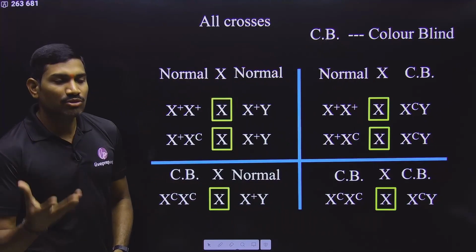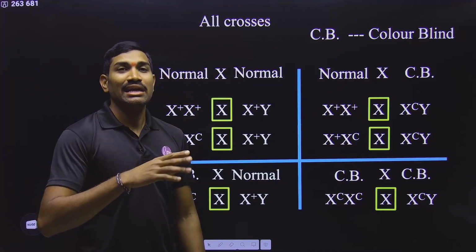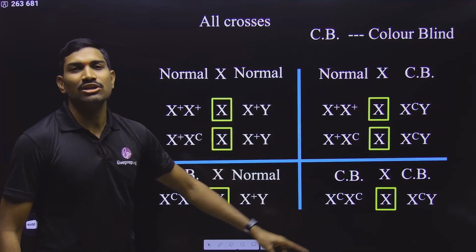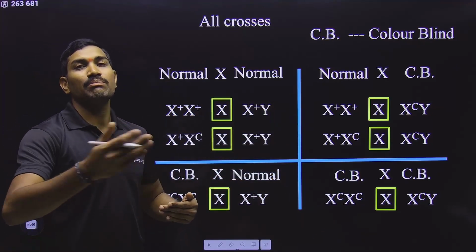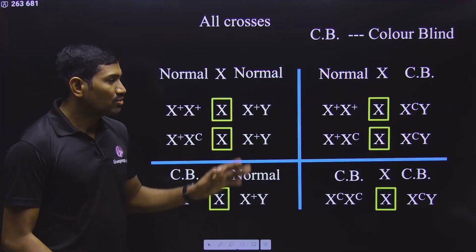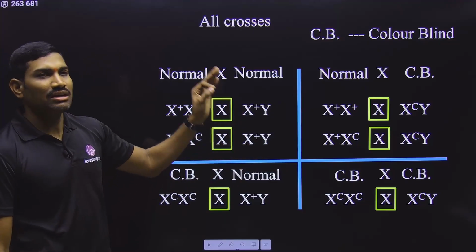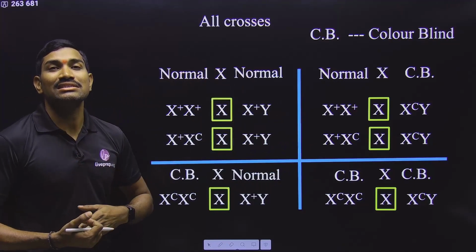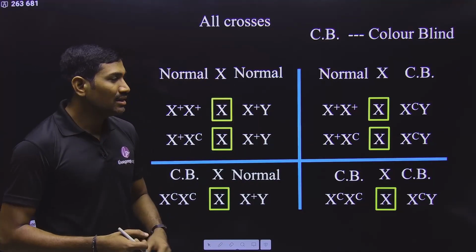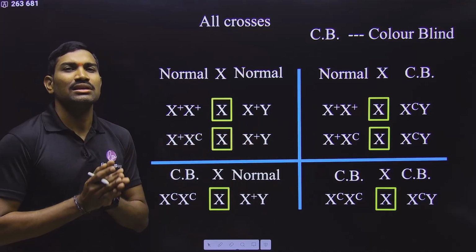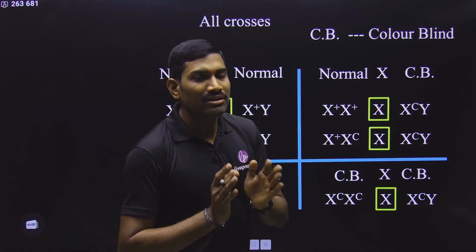And sometimes in some questions they will give the statements directly, and you need to say whether the given statement is true or false. Again you need to write this particular genetic cross, and based on this result you need to compare the options. So which one is correct, which one is wrong, that also you need to do. For all these things, the first thing you need to know is how to write the gametes, how to combine them, and then how to write the next generation genotypes, phenotypes, and how to do the analysis.